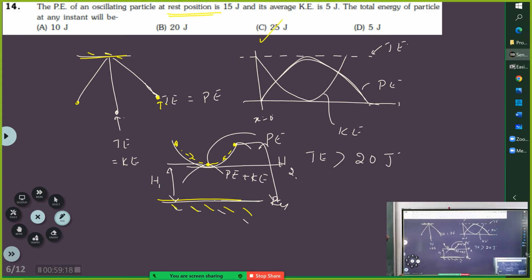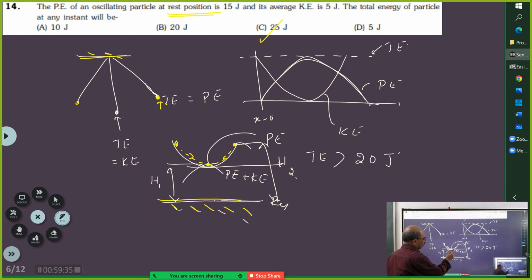Now the kinetic energy is 5 joules. The average kinetic energy is 5 joules. Therefore, the average is what? The mean of the two maximas. So what do maximas mean?